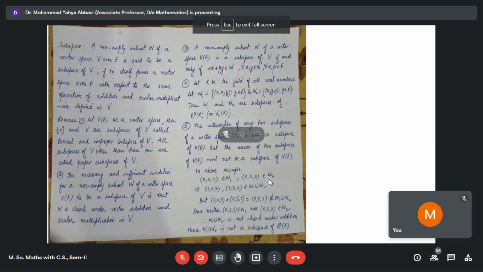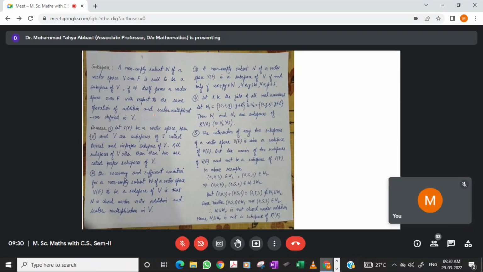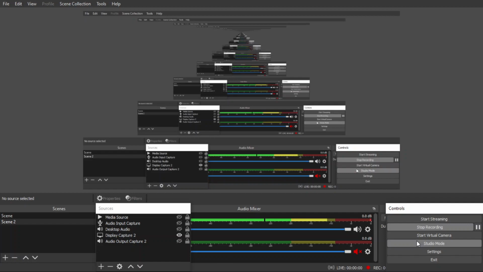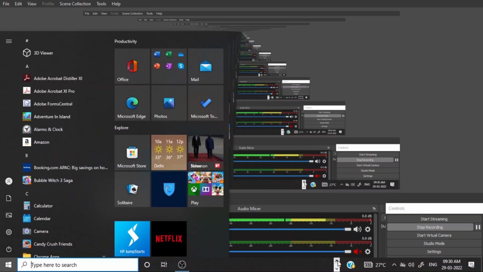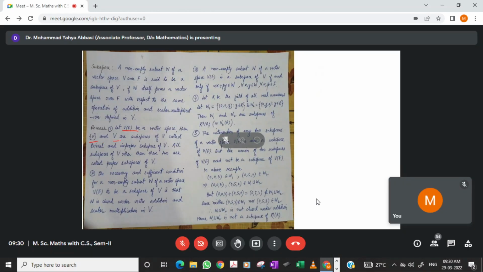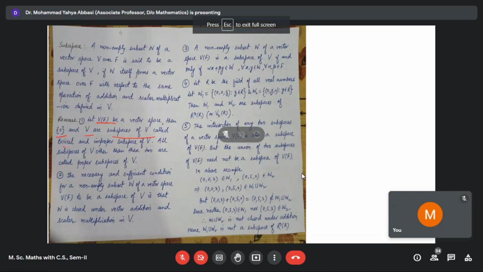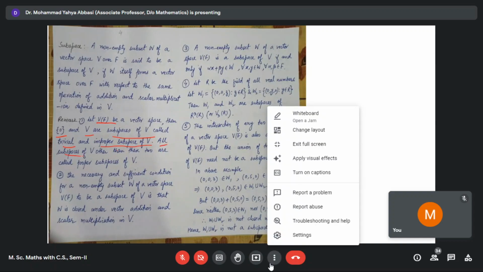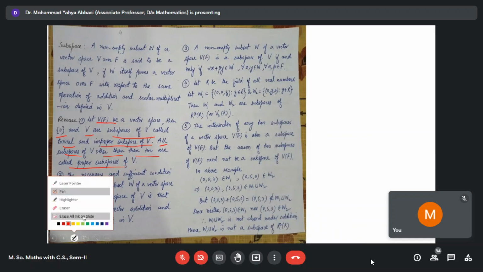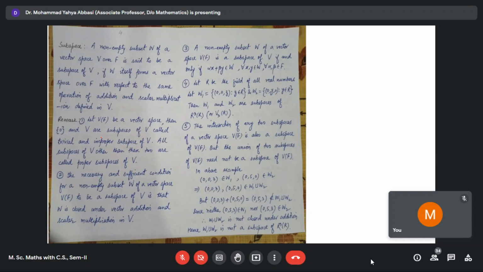A subset W of a vector space V over a field F is a subspace if W itself forms a vector space under the same operation. Whatever the operation for V is, the same operation should be for W, then it will be a subspace. For any vector space V over a field F, {0} and V are always subspaces of V, called trivial and improper subspaces of V. All subspaces of V other than these two are called proper subspaces, just like the definition of trivial subgroup or trivial subring. For any vector space these two are always subspaces, and there may be subspaces other than these two, which are called proper subspaces.